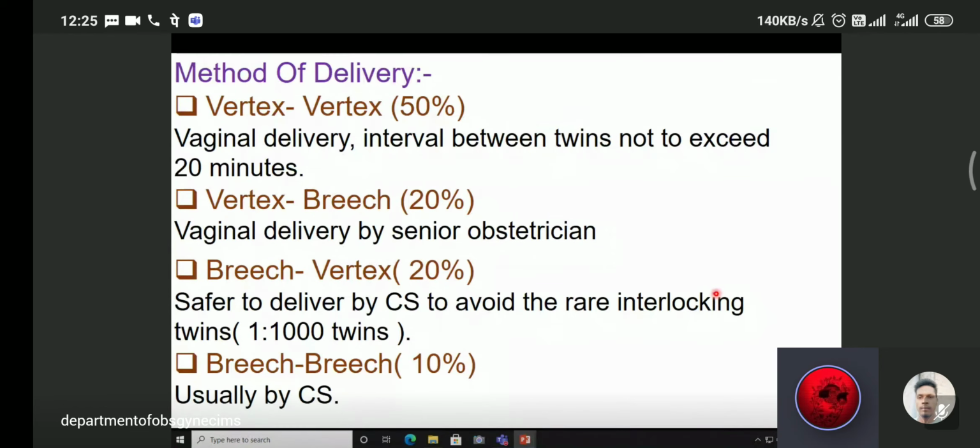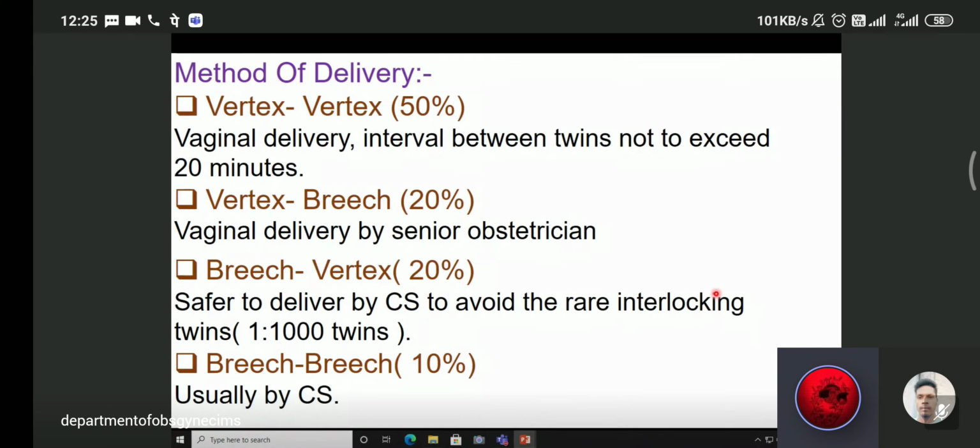But after delivery of the first baby, the second should be delivered within 20 minutes. Otherwise, we have to find out what other causes are arresting this baby's delivery. Now, the second situation is vertex and breech presentation. That means the first baby is in vertex presentation and the second is breech. So this should be delivered by a senior obstetrician, because sometimes there is arrest of the after-coming head in cases of breech presentation.